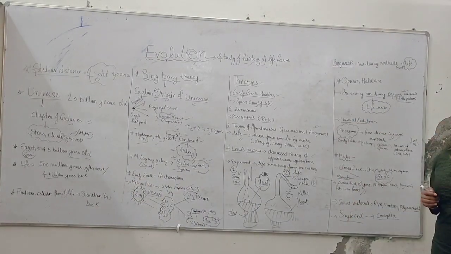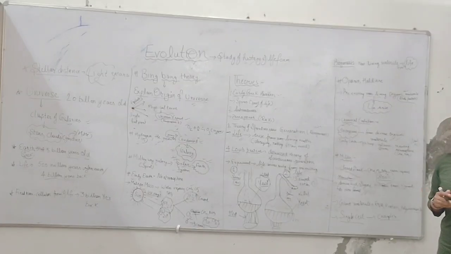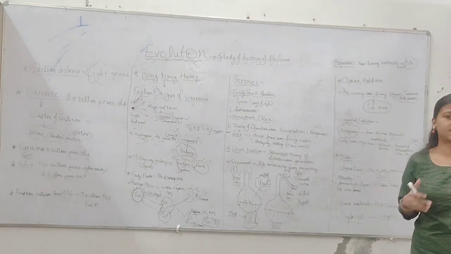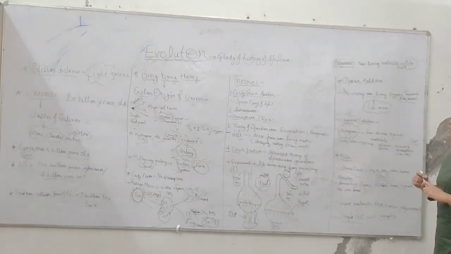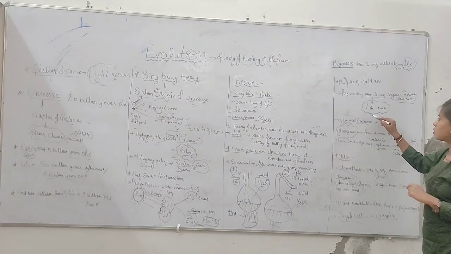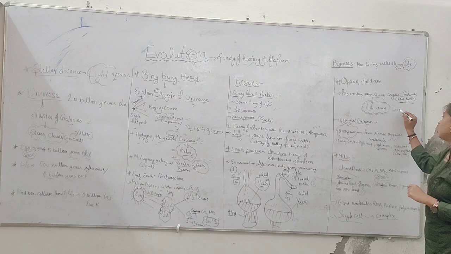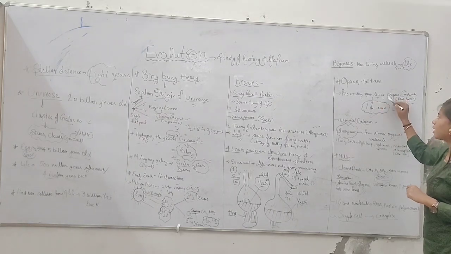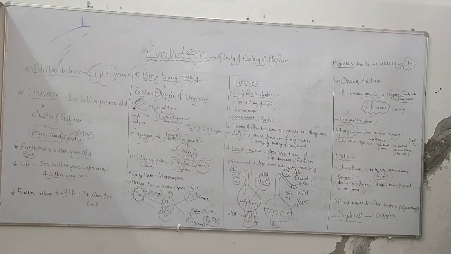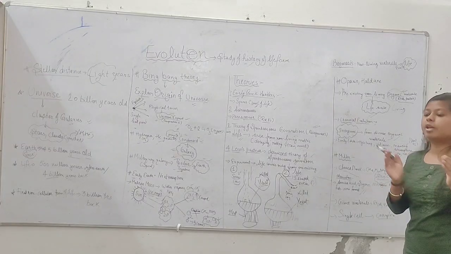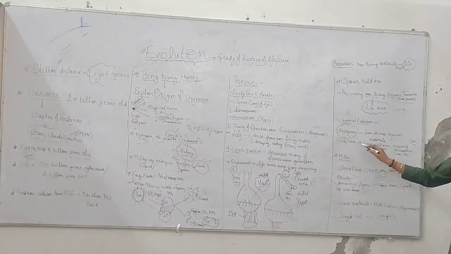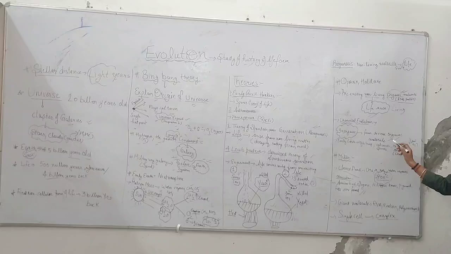Now we come to Oparin and Haldane. What was their theory? They say that life forms arise from non-living organic molecules such as RNA and protein. So pre-existing non-living organic molecules such as RNA and protein give rise to life, that is, living beings arise from non-living but organic molecules. Now we come to chemical evolution. In this, inorganic molecules give rise to various diverse organic molecules.